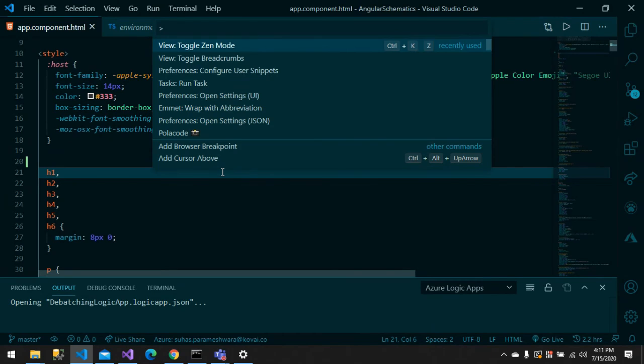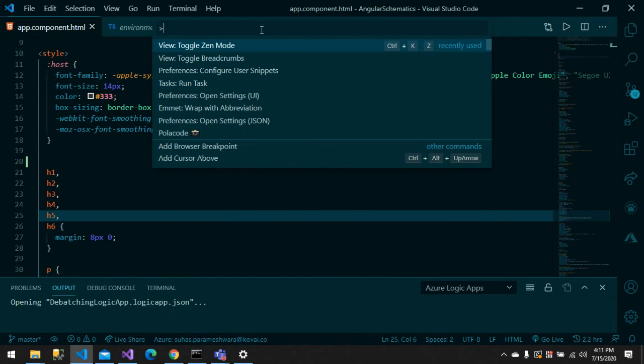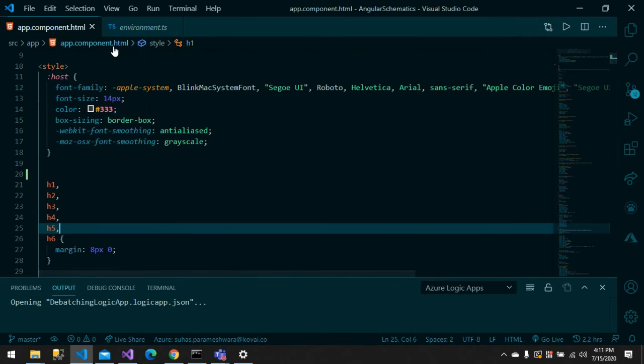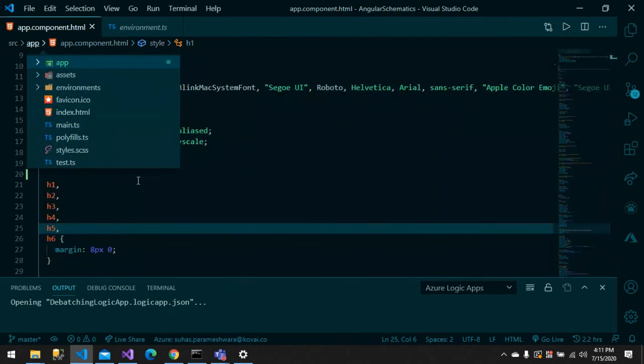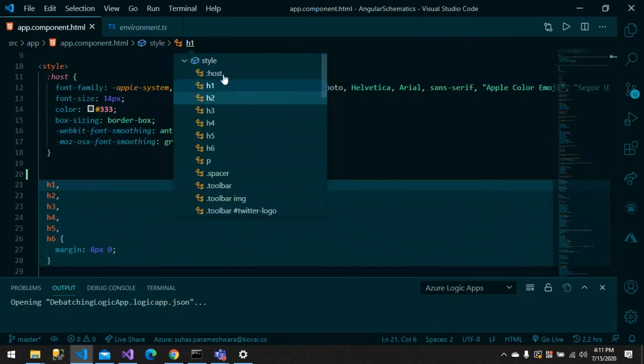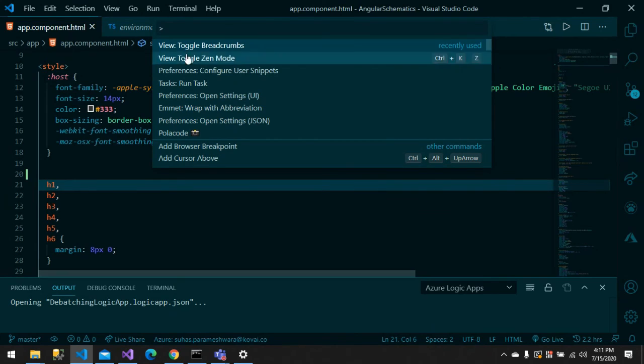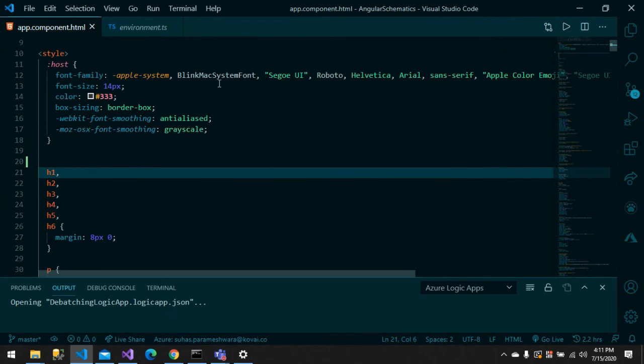And let's say I want to explore the options that are available in Visual Studio Code. I can just press Control Shift P, and it will give you some cool things like breadcrumbs. If I want breadcrumbs, I can enable it. Breadcrumbs will be very helpful if I want to traverse between the code, going inside the code. I can also enable it, disable it, etc.